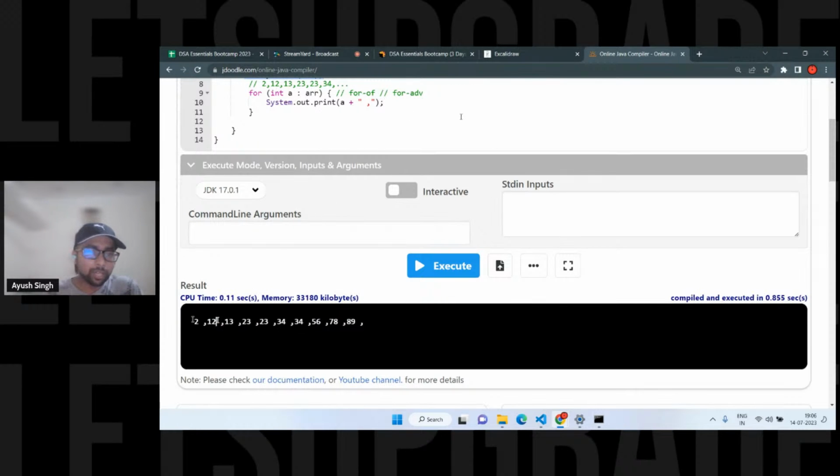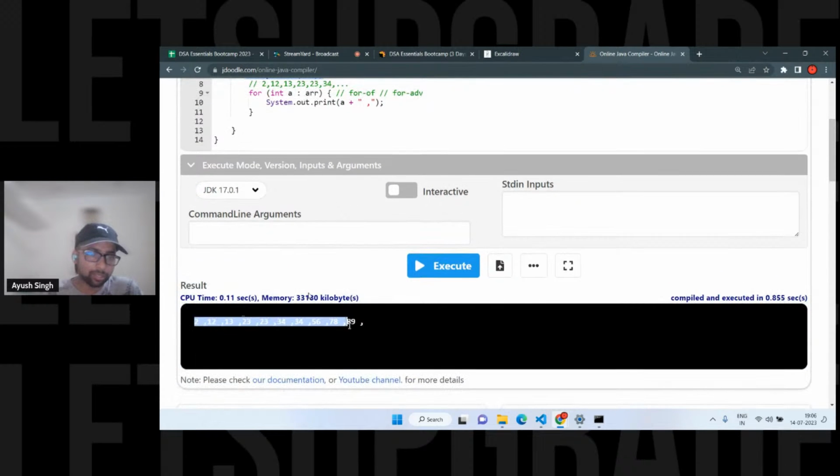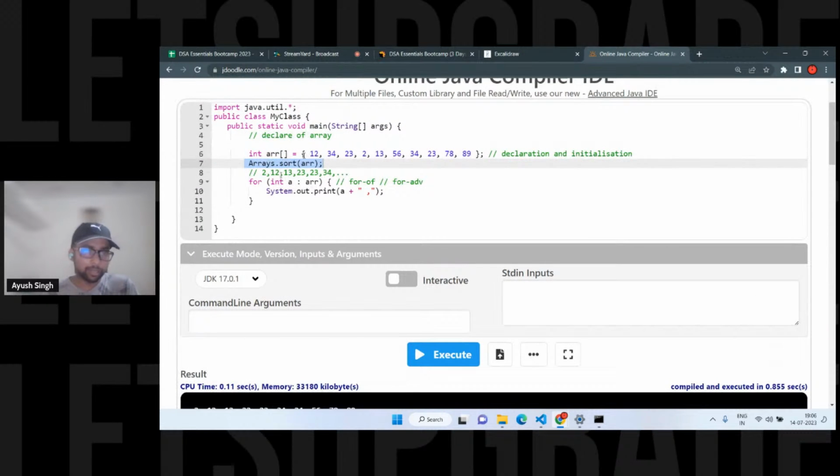So here we have sorted the array. Obviously, I'm not going to do this, but this is the sorted array. This is the same array. We are not allocating new space, unlike in merge sort, with its auxiliary space. We're not taking any auxiliary space. We want to sort it in place. So there are some categories as well: in-place sorting, and taking auxiliary space for sorting.